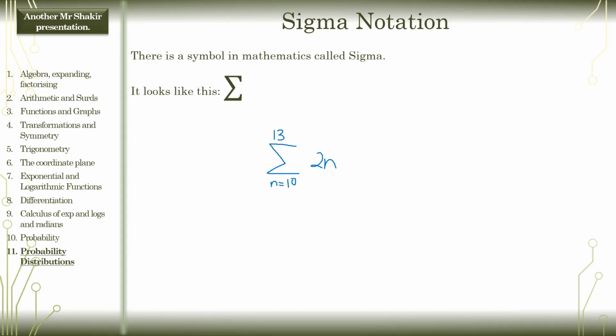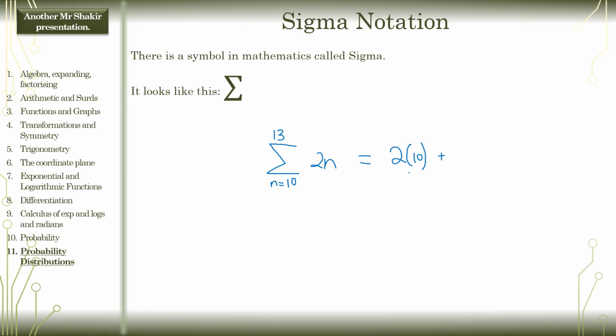What is this equal to? This is equal to 2 times n. The first value of n we sub in is 10, so you sub 10 in. Then you do plus. Now this is going to change; you can think of this as going up. It's going to count up all the way up to 13.